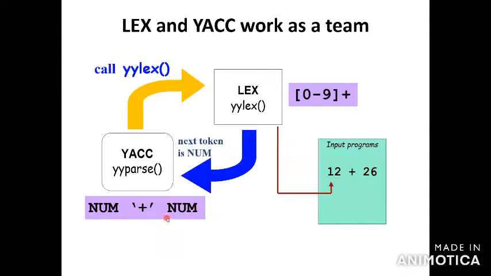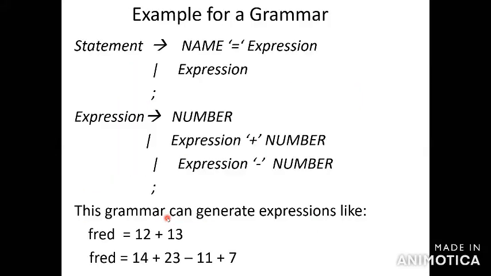Here you can see Lex and Yacc working as a team on the given data. I am giving a simple, standard grammar, but you can use any grammar. For example, previously we worked with a grammar: E tends to E plus T bar T, T tends to T star F bar F, F tends to bracket of E bar ID. Based on this grammar, we will work.